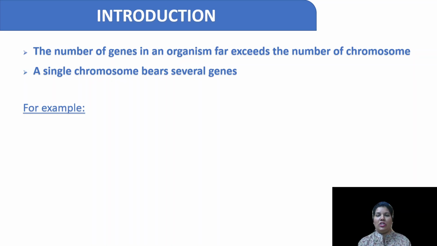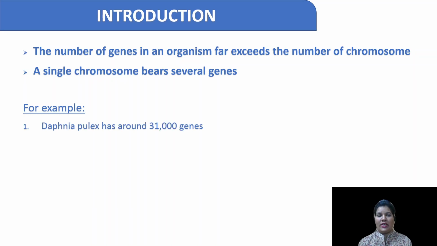Now, for example, you take human beings. How many chromosomes we have? We have 46, or 23 pairs of chromosomes. So, though we have 23 pairs of 46 chromosomes, we don't have one gene on one chromosome. Actually, it's not like that. There are more number of genes, and all these genes are compactly arranged, or you can say they are squashed on one chromosome. So, a single chromosome bears several genes.